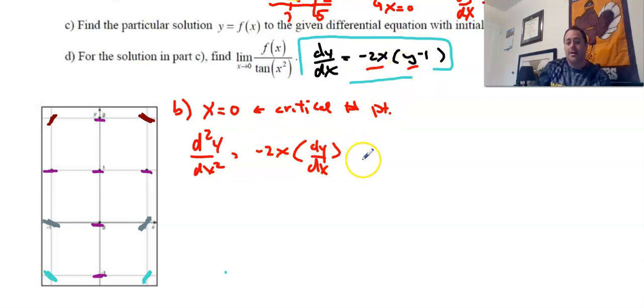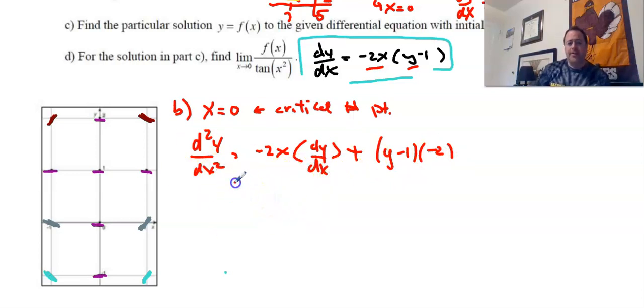And again, like I said, that's something you most likely will see in 3 weeks. And then product rule, p for plus our second, which is y minus 1, and then we're going to multiply by the derivative of what's right here, which is going to be negative 2. Okay? And so let's clean this up a little bit.